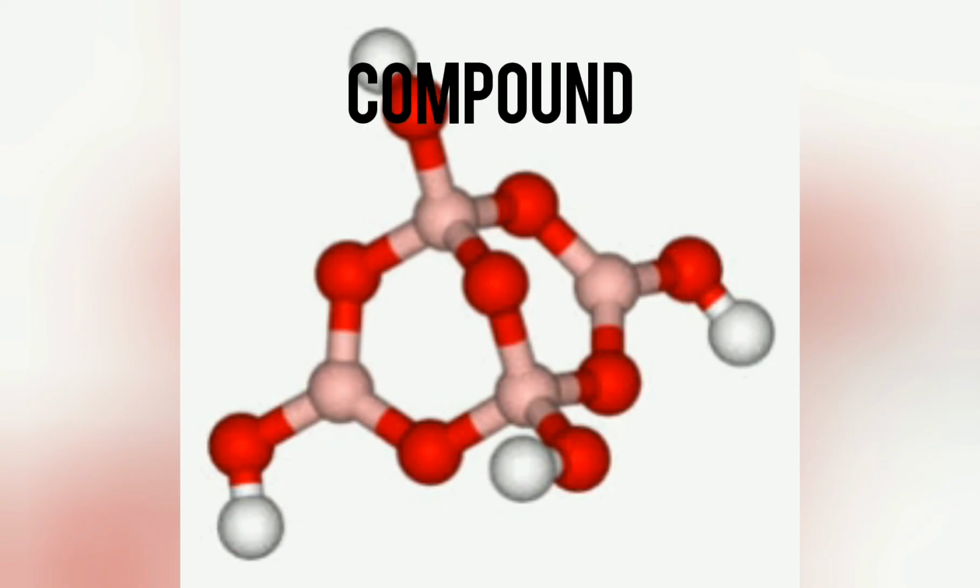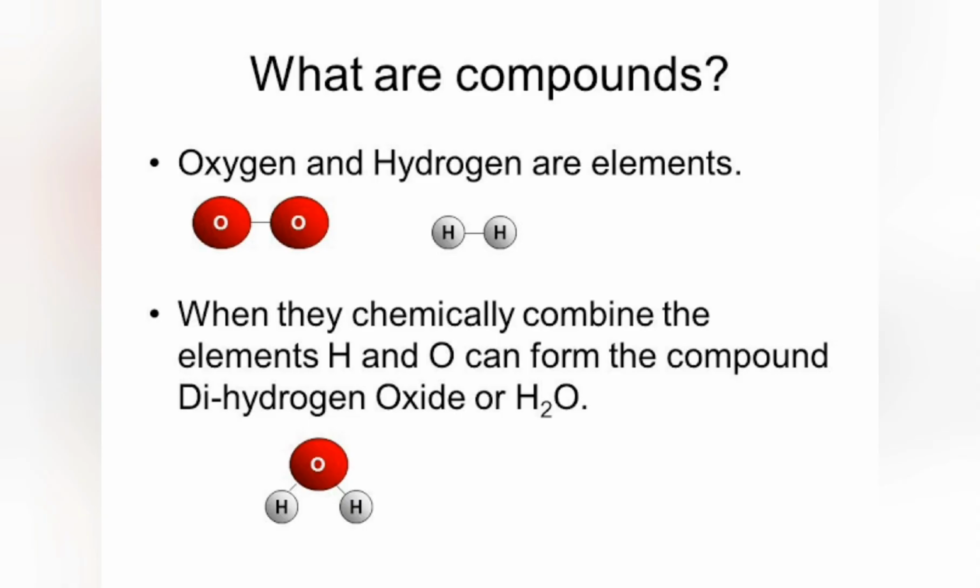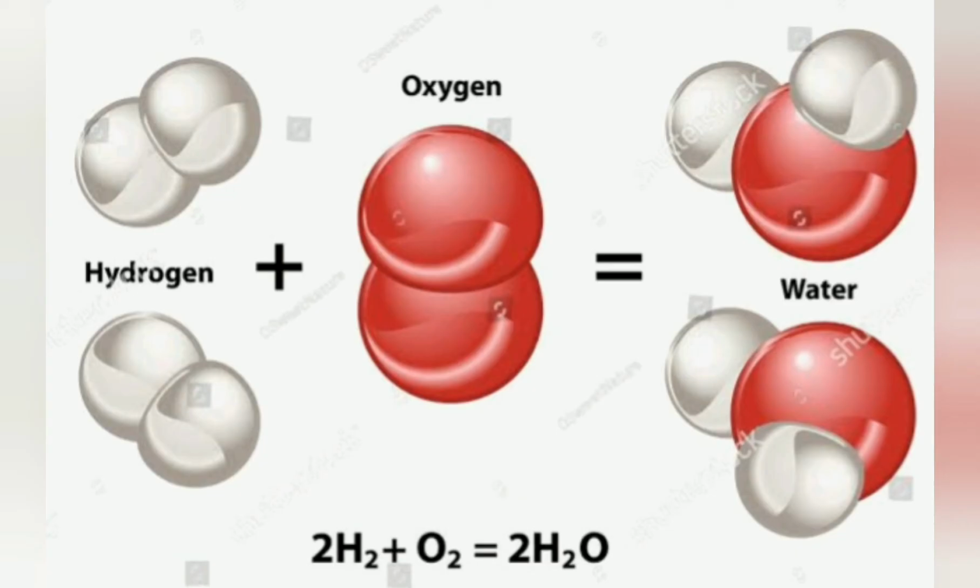Let us understand what is a compound. A compound is a substance that is formed when two or more elements combine chemically. For example, hydrogen is an element and oxygen is another element. They combine to form water. Now water is a compound. The smallest particle of a compound is a molecule, which shows all the properties of the compound. But the properties of a compound are entirely different from those of its constituent elements. For example, water is a compound. It is a liquid, but the elements hydrogen and oxygen are gases.